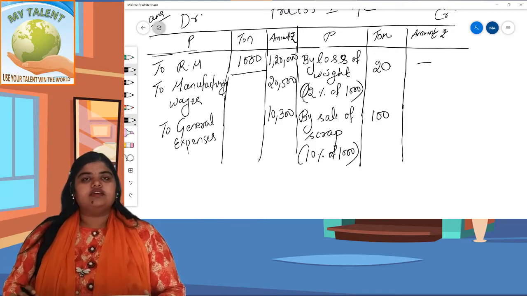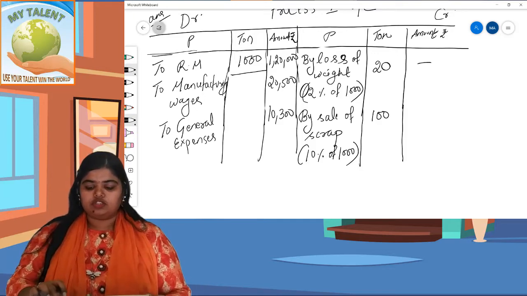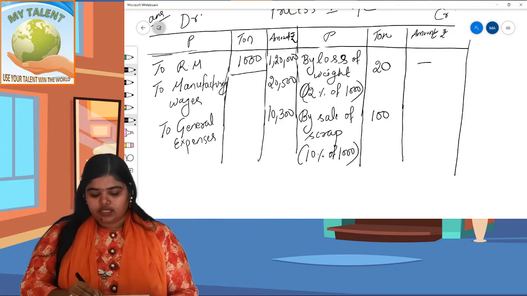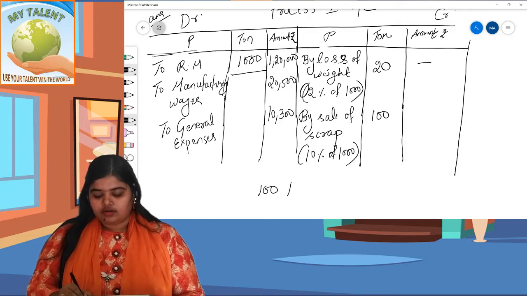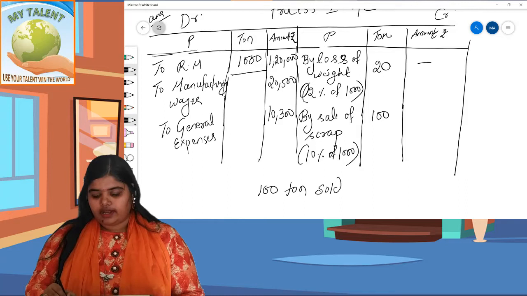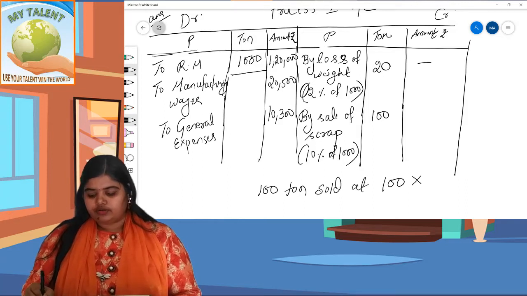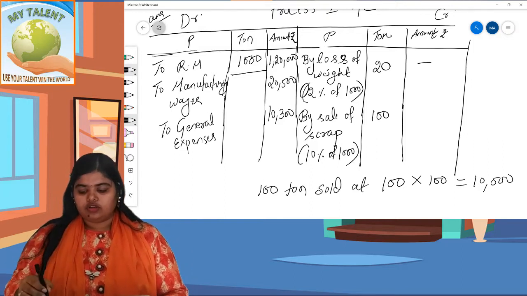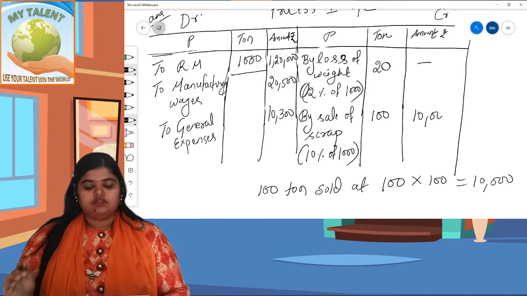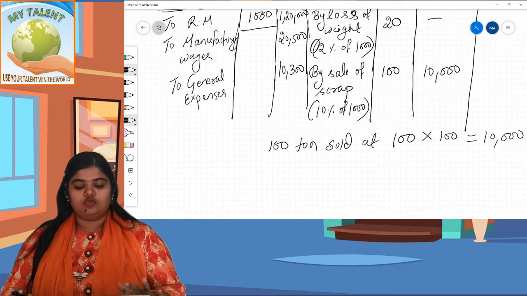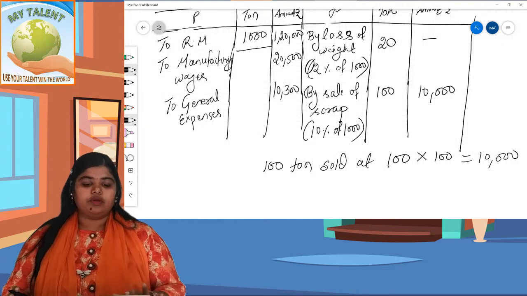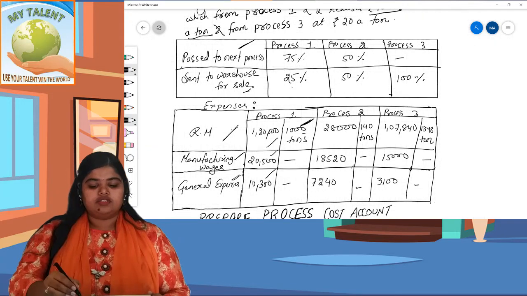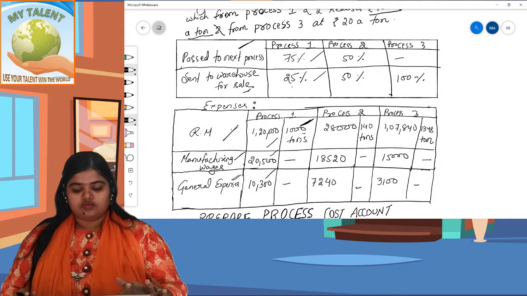Now it is given that if one ton is sold at 100 rupees, then how much will 100 tons be sold for? Very simple, I am showing you here. If 100 tons are sold at 100, 100 into 100 equals 10,000, isn't it? One ton at 100 rupees, so 100 tons at 10,000 rupees. So the scrap has been sold. Now everything is finished. Now remember the second table, where the balancing figure should be divided into two parts: 75% and 25%. So we should write that.